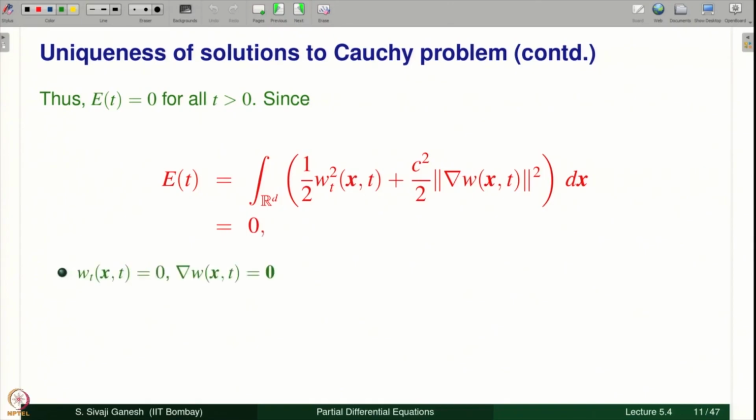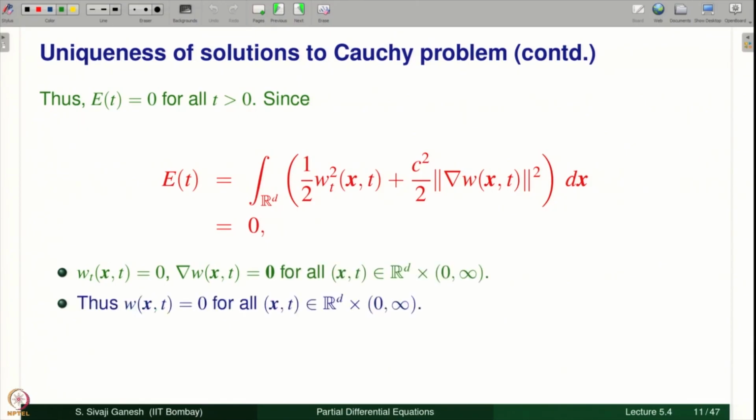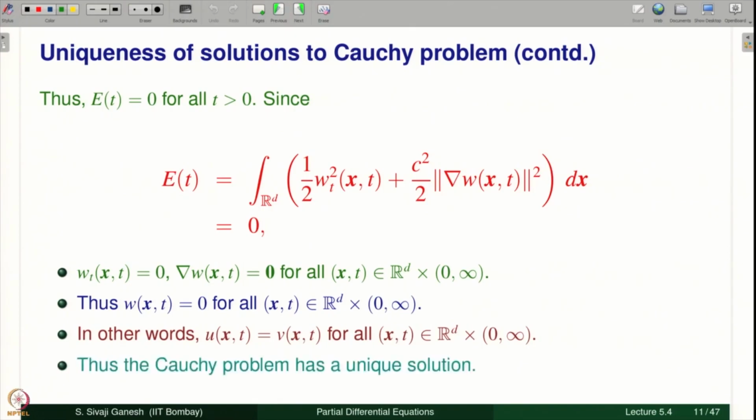That means w_t is 0 and grad w is 0. This implies w is a constant function, and it should be the 0 function because it is 0 at time t equal to 0. So, we are assuming the solutions to be classical solutions. Therefore, w(x,t) equal to 0 for all (x,t) in R^d × (0, ∞). In other words, u(x,t) equal to v(x,t). That means we have shown uniqueness for the Cauchy problem.